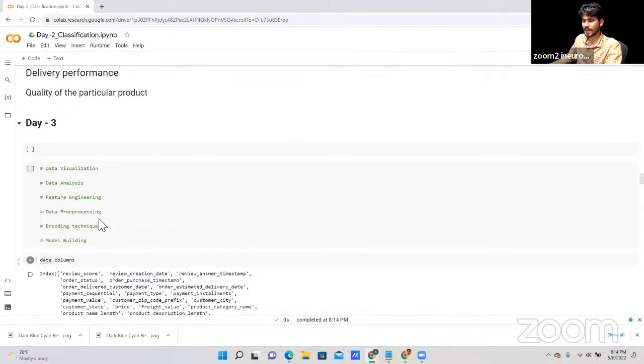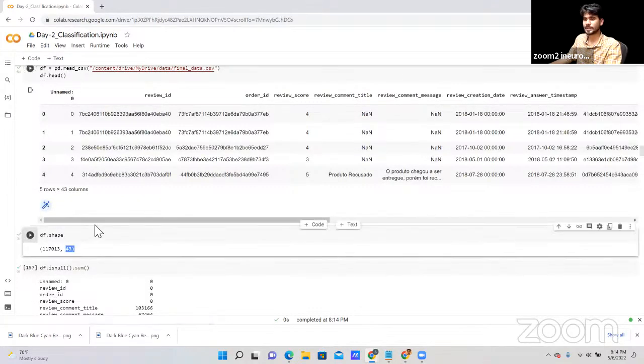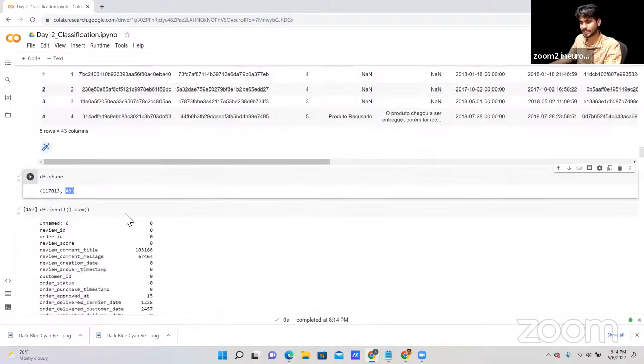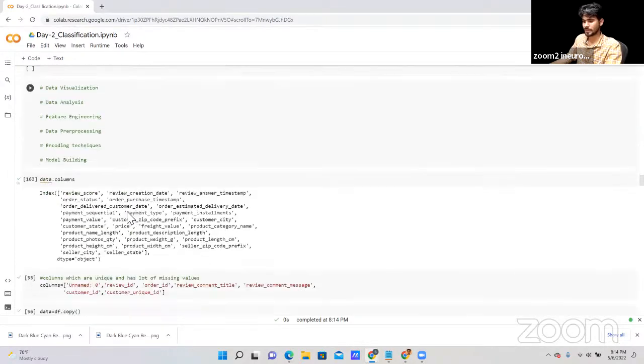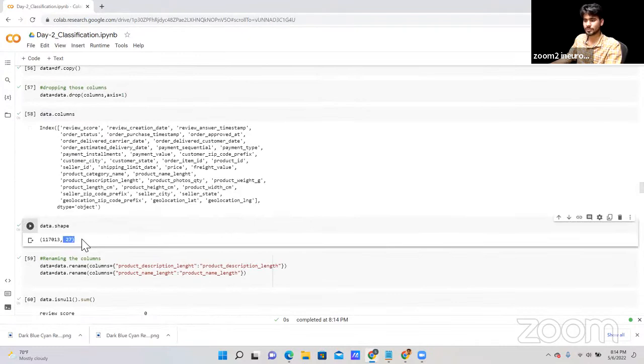So before dropping, as you can see, we had a total of 43 columns. But after dropping unnecessary columns, we got only 27 columns. And whatever the rows that we have, the same rows we are getting here.